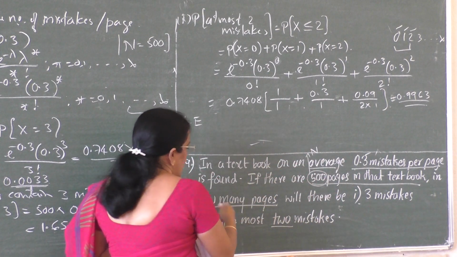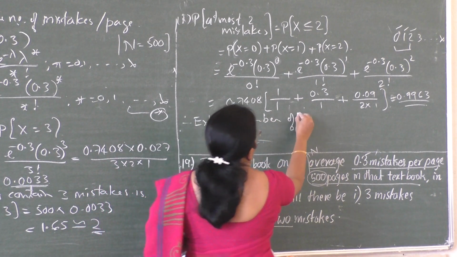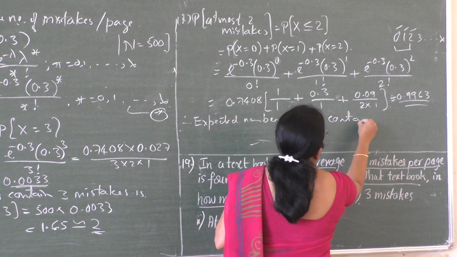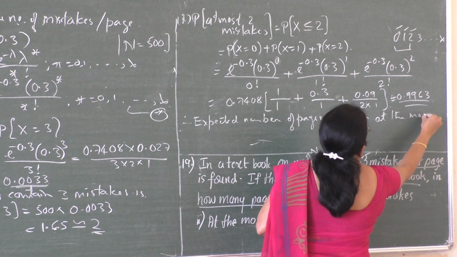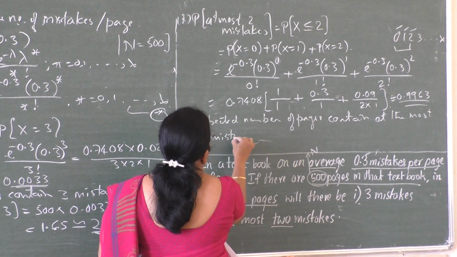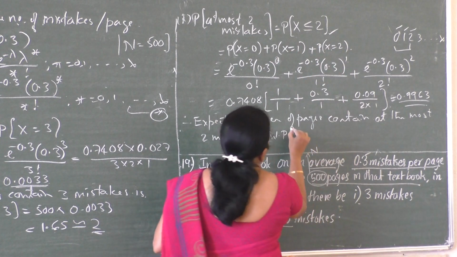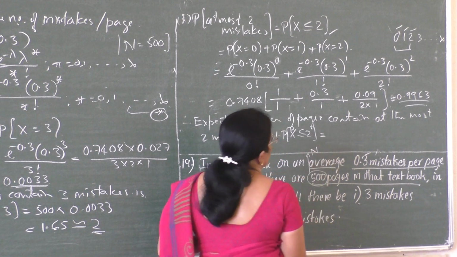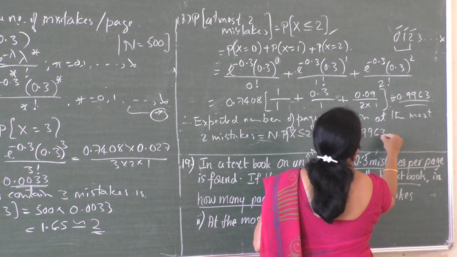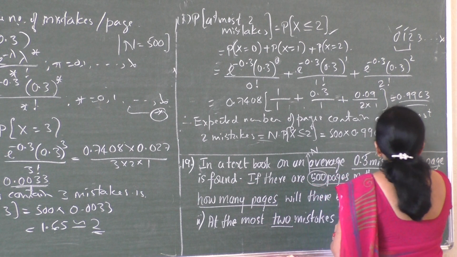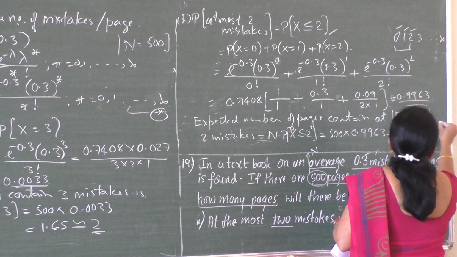Therefore, final part, therefore expected number of pages that contain at the most 2 mistakes is equal to n into p of x less than or equal to 2, which is equal to 500 into this probability, 0.9963, which is equal to 498.15, that is approximately equal to 498.